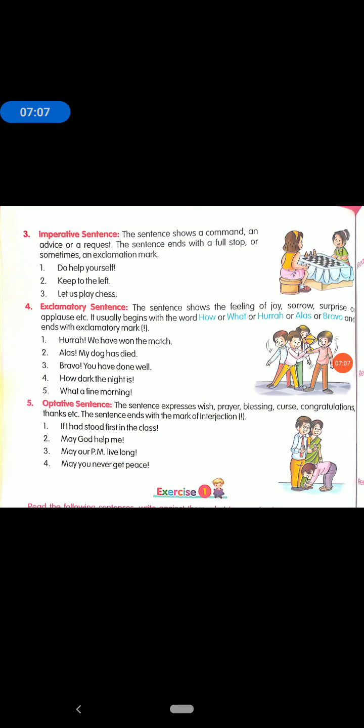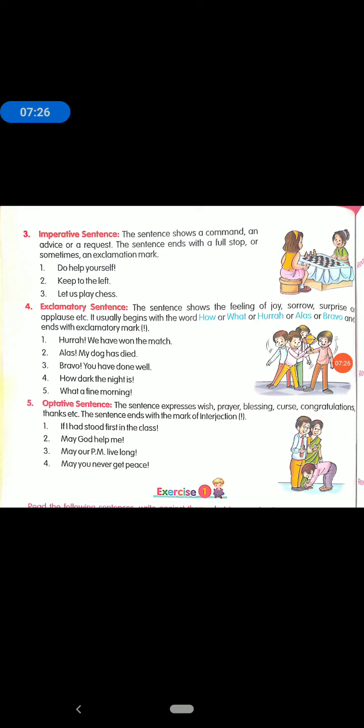Fifth is: what a fine morning. In the exclamatory sentence we show surprise and excitement, happiness: hurrah, alas, bravo, etc.